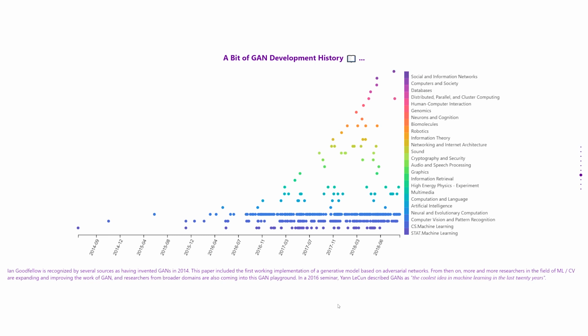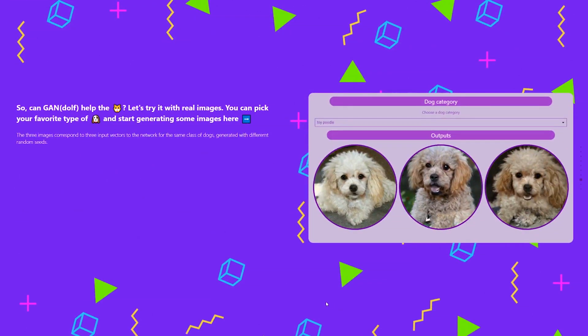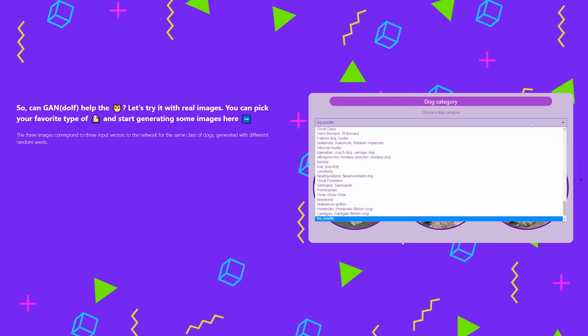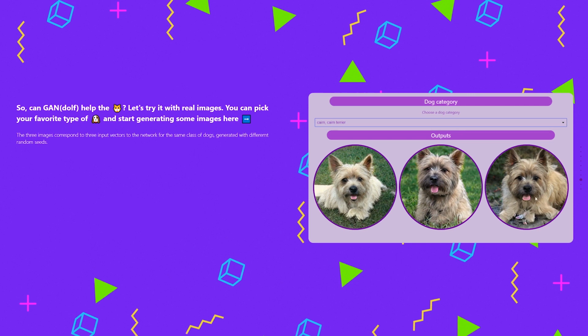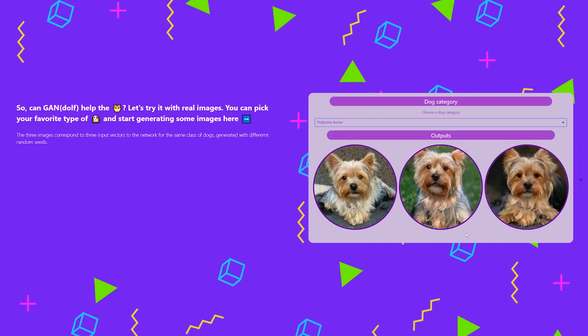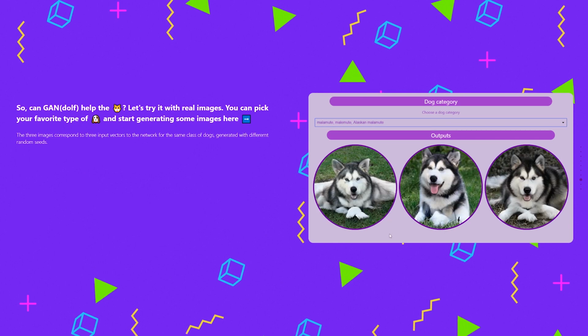Now that the reader knows a bit more about GANs, they can start playing around with one to explore its capabilities. In this interactive widget, we show 3 random samples of the output of a 512 by 512 BigGAN given an input of dog classes. We provide all dog classes labeled in ImageNet. The Alaskan is our favorite.